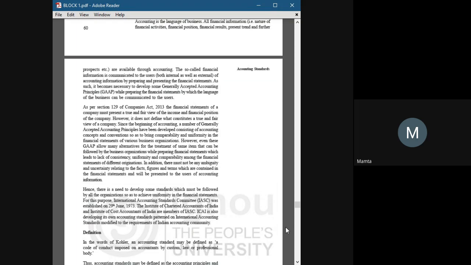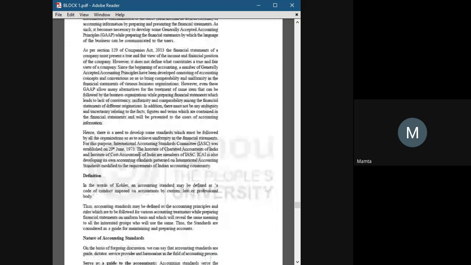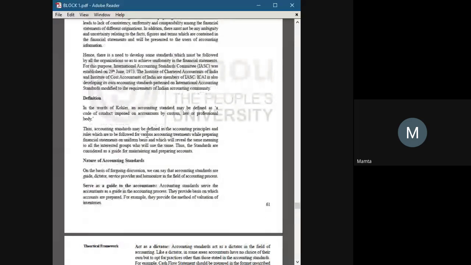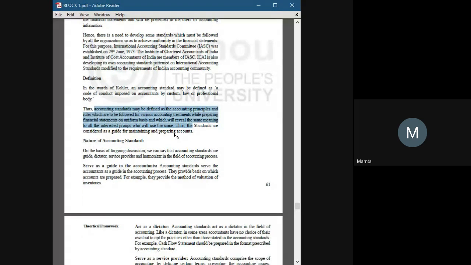Now coming to the definition of accounting standard and nature of the accounting standard, you can read it here. The accounting standard may be defined as the accounting principles and rules which are to be followed for various accounting treatments while preparing financial statements on a uniform basis, and which will reveal the same meaning to all the interested groups who will use the same. So this is the definition of accounting standard. Basically, these are the rules and regulations of accounting which every accountant follows to prepare the accounts.